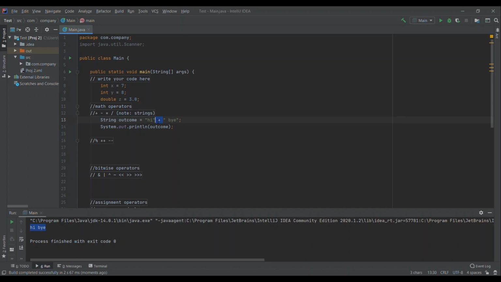So the plus for numbers adds them together like math, and for strings, it will combine the two of them next to each other. Now if I clear these, the next thing,